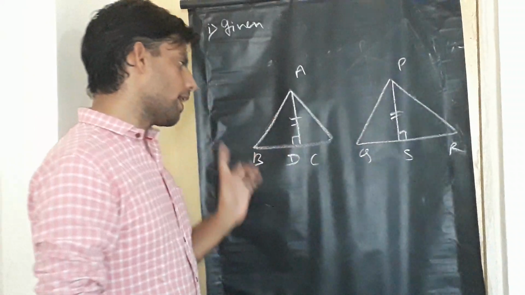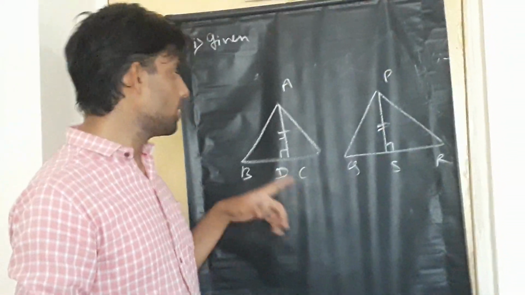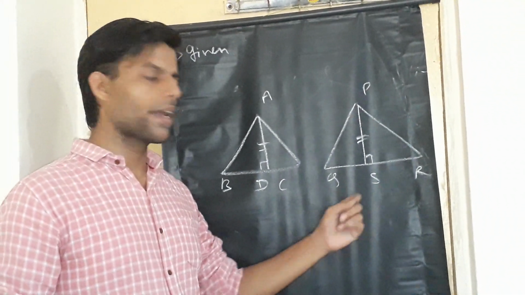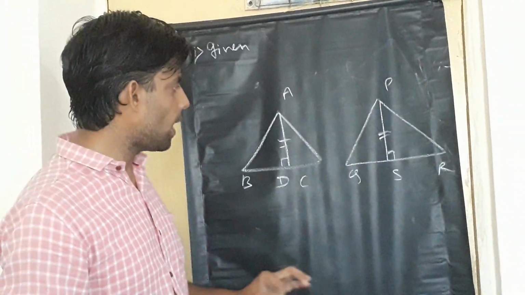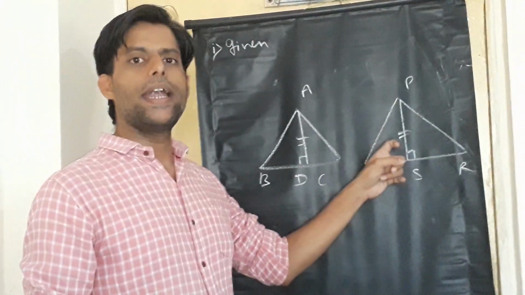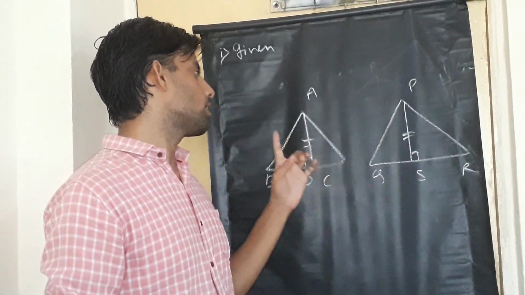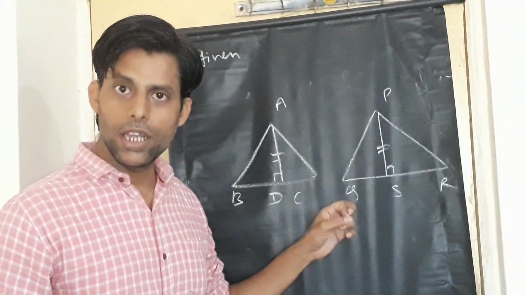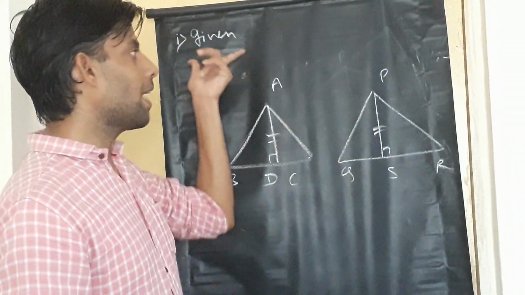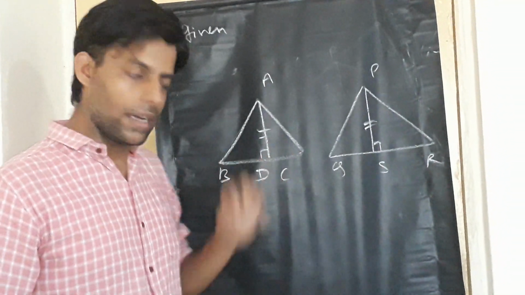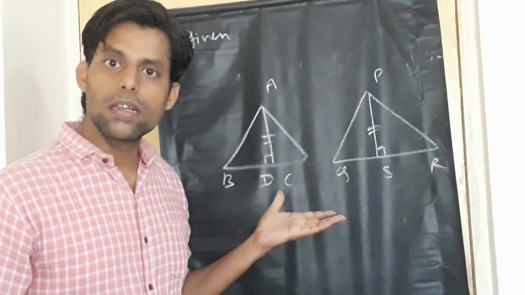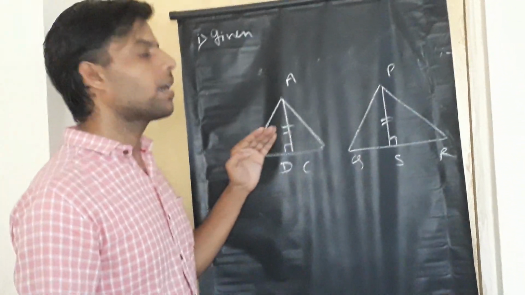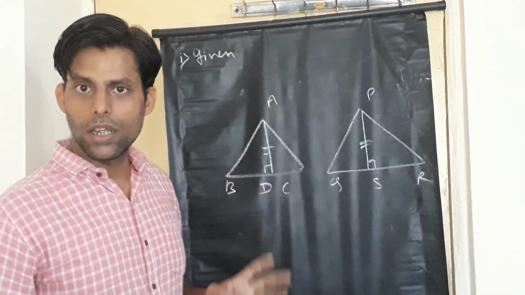As you can see, for triangle ABC, the base is BC, the height is AD. For triangle PQR, the base is QR and its corresponding height is PS, and they are indicated by identical markings, which means that these two segments AD and PS are equal. That means the heights are equal. So in this way, it can be given that the heights are equal. Either they can also write in the word form that the heights of the two triangles are equal. So this is how we can understand in one way how the heights can be equal.